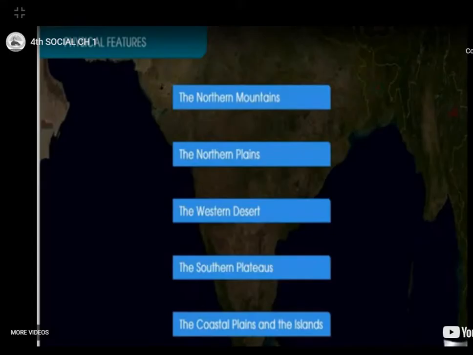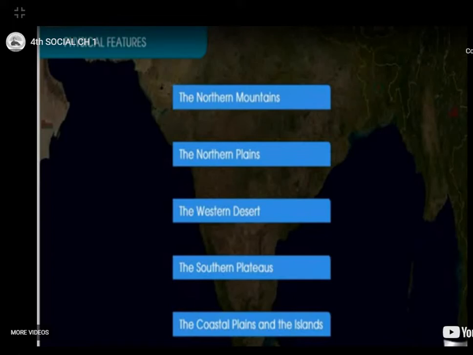Our beautiful country India: Physical features. Physical features means children, our country varies from one place to another. It is not the same in all. See, there are different regions, landforms, climates and natural vegetation also.